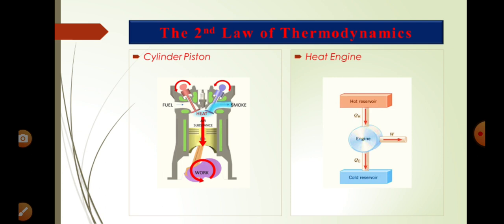The piston is moving, doing some work, that is, work done W, and the environment receives the smoke from the engine. By receiving any amount of smoke, the temperature of the environment does not increase. That can be taken as the cold reservoir. So you can understand the same with the block diagram as shown in the figure.